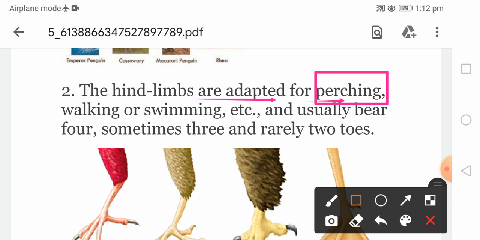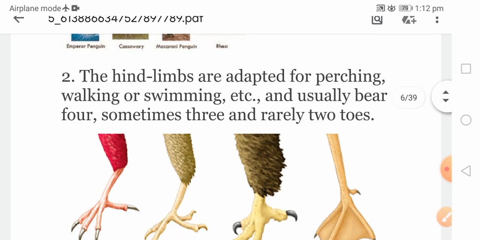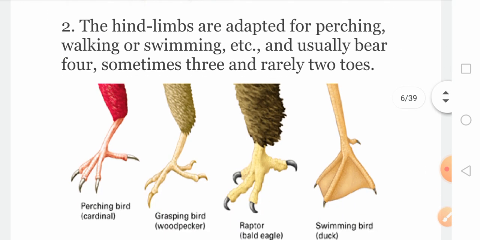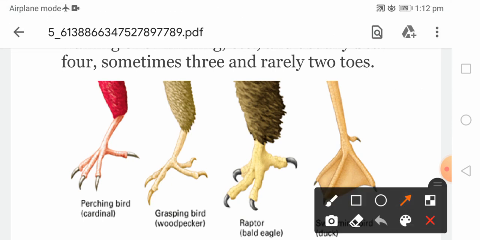Then these legs, the hind limbs, are also modified for walking purposes. Then they are modified for swimming purposes like in a duck or in penguins. So these are some different modifications of the hind limbs that take place in birds. This particular hind limb has toes.